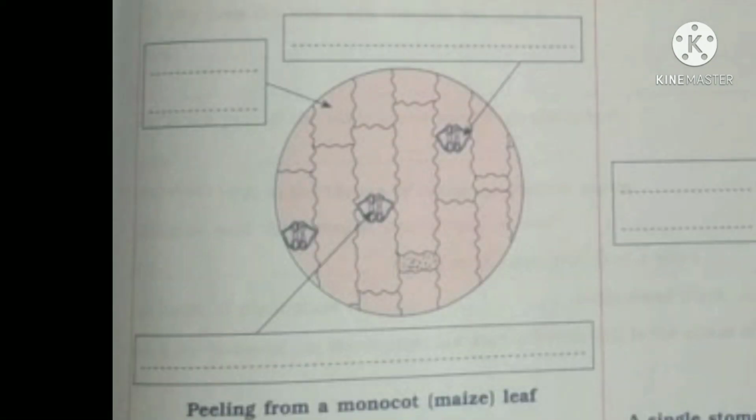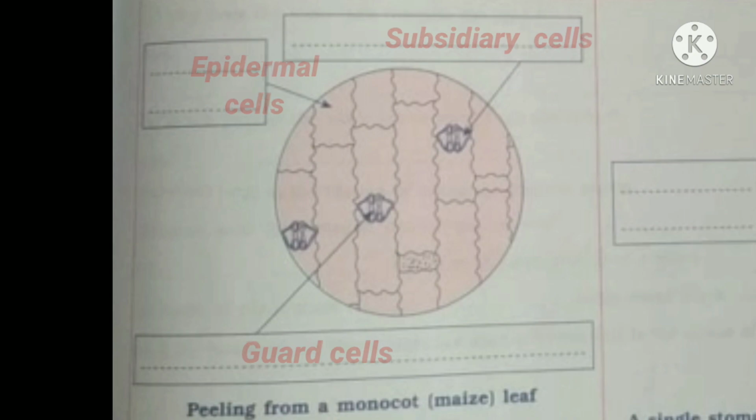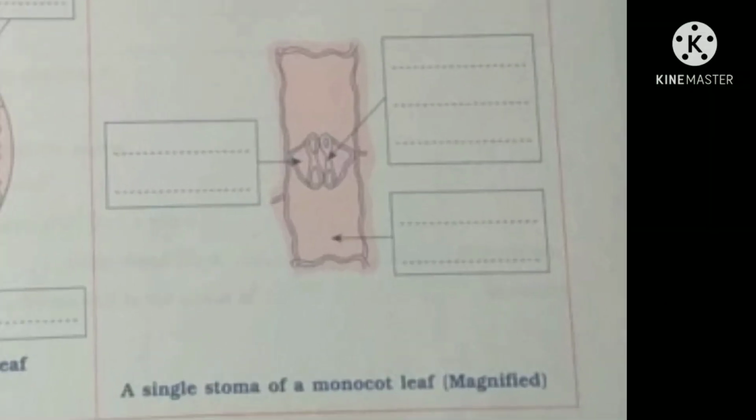The third diagram is the peeling from a monocot or maize leaf. Here we have only 3 labelings. First is the subsidiary cells, then we have the epidermal cells which are blank, and the last are the guard cells. Look at the diagram properly and write the names. And the last diagram which we have is a single stoma of a monocot leaf which is magnified.